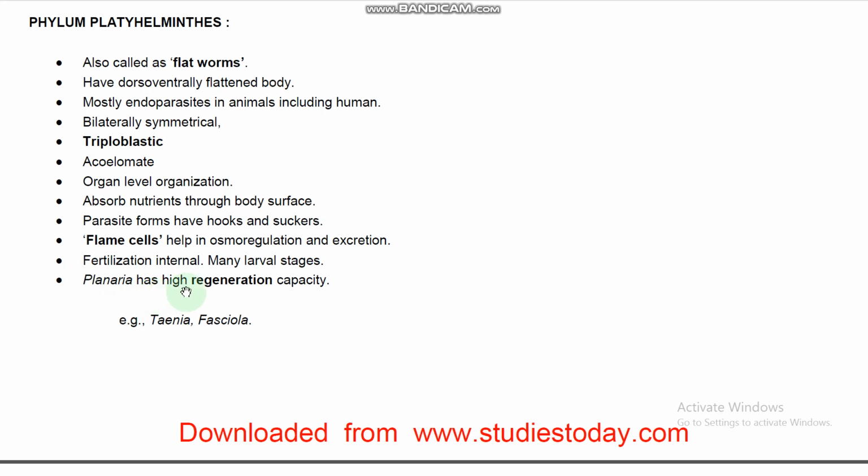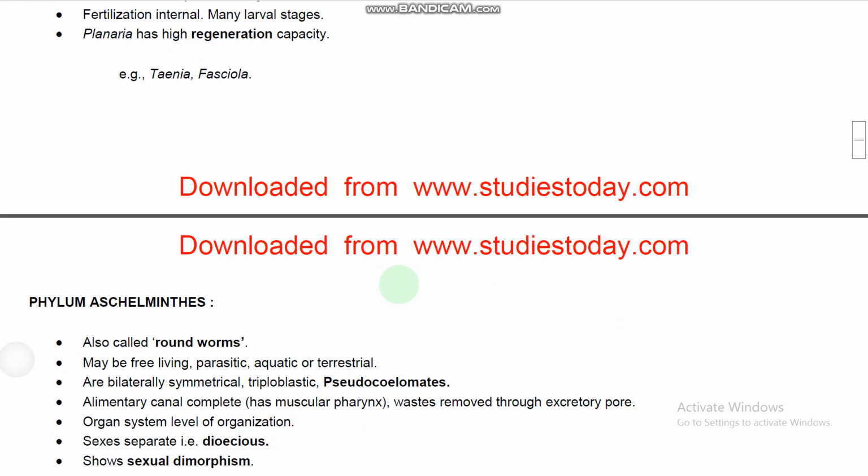Planaria has high regeneration capacity. In Platyhelminthes, we see high regeneration capacity, for example planaria, right? Some of the examples given are Taenia and Fasciola hepatica. These are the examples for Platyhelminthes, and go through the NCERT examples also.